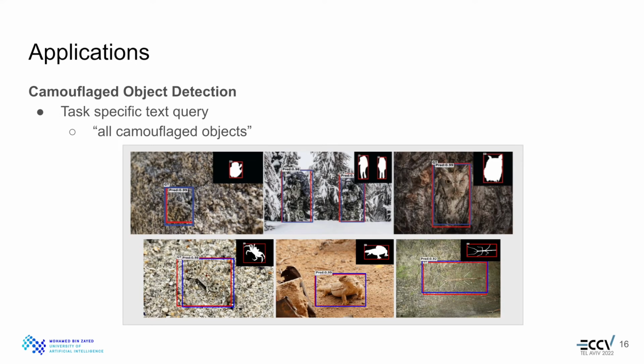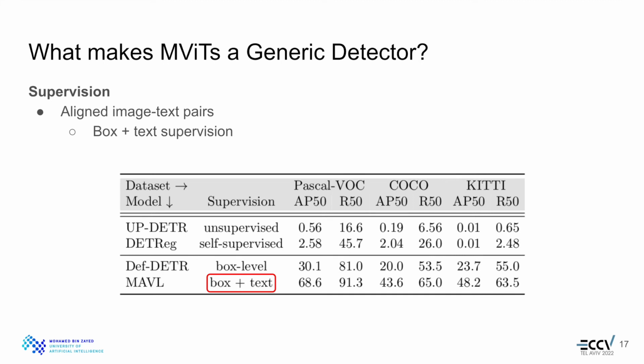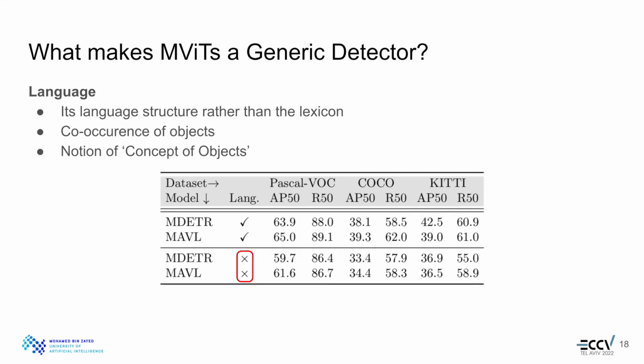In a similar manner, we show how intuitive text queries can be applied to camouflage object detection, which generally requires a significant amount of visual perception. We investigate the root cause of such generalization for the concept of objects embedded in MViTs. We first ablate the effect of supervision and find that the combination of vision and language supervision is critical.